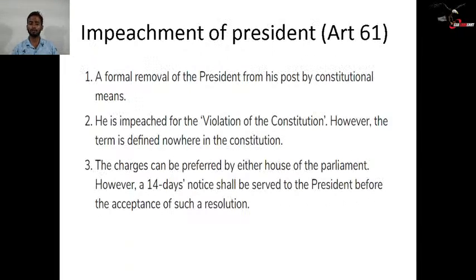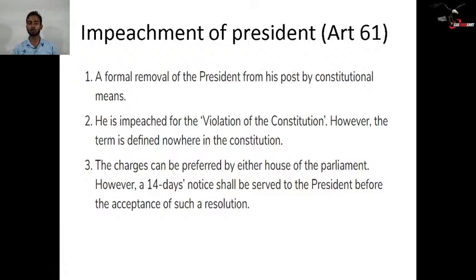Next comes the impeachment process. Yes, I have already told you. Now again we will discuss Article 61. It is mentioned in Article 61. What is impeachment? It is the formal removal of the president from his post by constitutional means. He is impeached for violation of the constitution. However, the term is defined nowhere in the constitution, as I have already told you. The charges can be preferred by either house of Parliament.